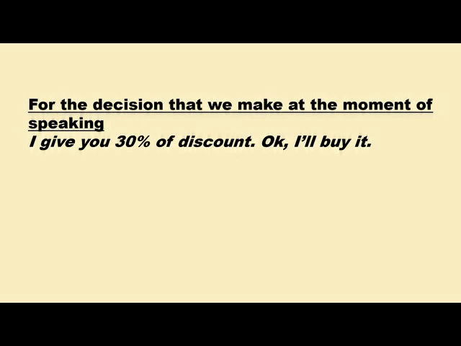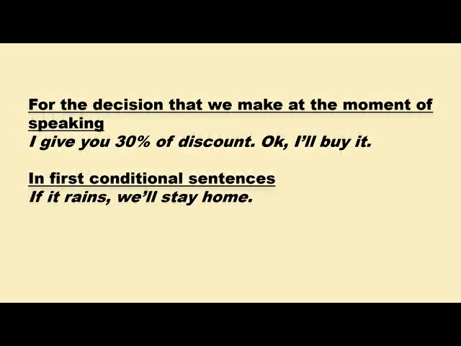For decisions that we make at the moment of speaking, for example, I give you 30% of discount, and the customer says, okay, I'll buy it. The customer just decides at the moment of speaking that he will buy the product, so we use will. Of course, in first conditional sentences, we use will to express conditional ideas when we say what will happen if something else happens first. If it rains, we'll stay at home.